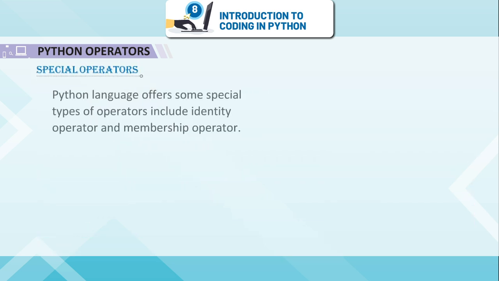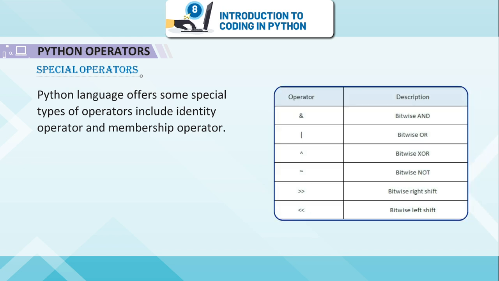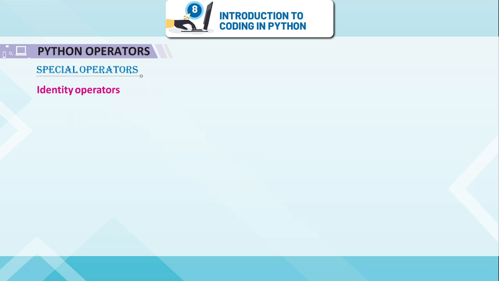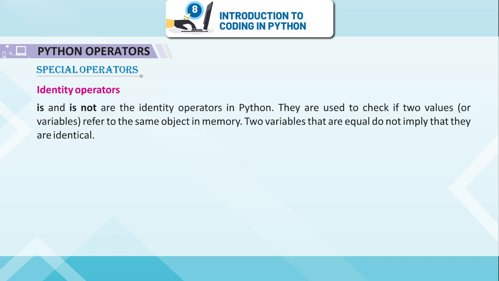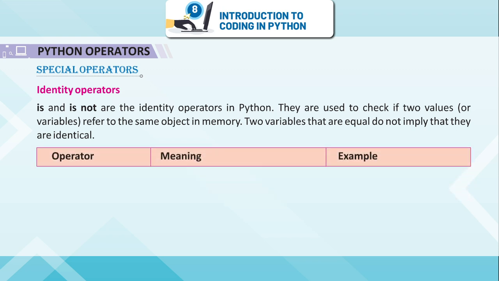Special operators. Python language offers some special types of operators, including identity operators and membership operators. Identity operators: is and is not are the identity operators in Python. They are used to check if two values or variables refer to the same object in memory. Two variables that are equal do not imply that they are identical.